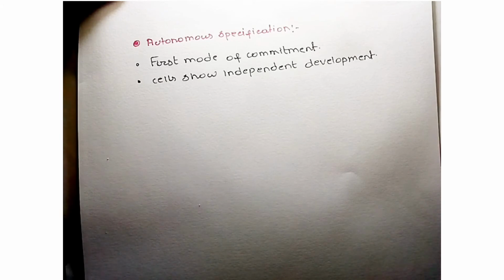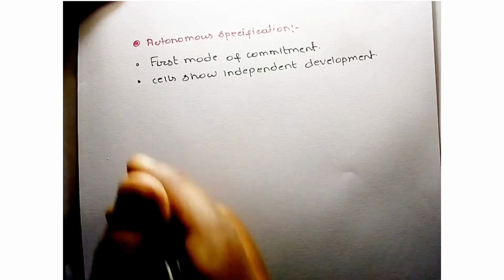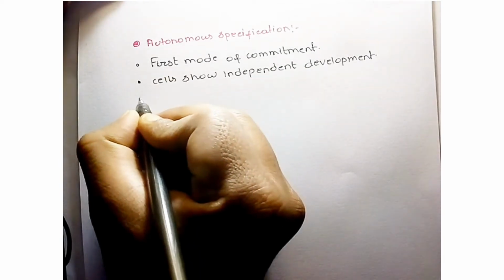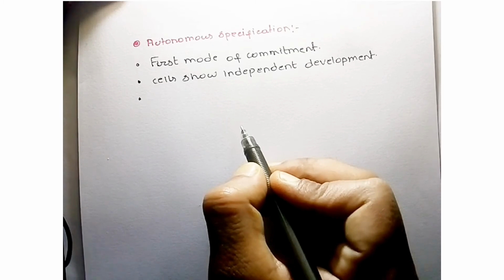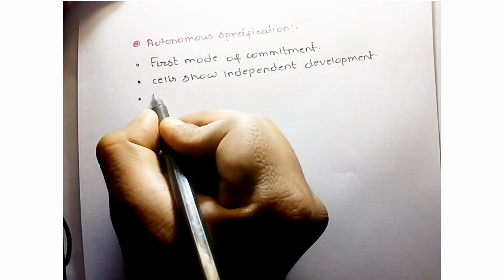In a later video we will discuss conditional specification. In case of conditional specification, cell interaction is a very important process. Now, next point: autonomous specification shows mosaic development.